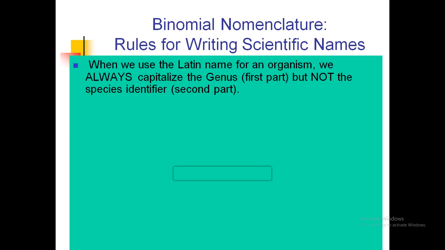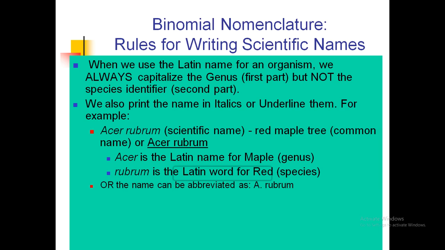The rules for writing scientific names: when we use the Latin name for an organism, we always capitalize the genus, the first part, but not the species identifier, the second part of the name. We also print the name in italics or underline it. For example, Acer rubrum, the scientific name of the red maple tree.